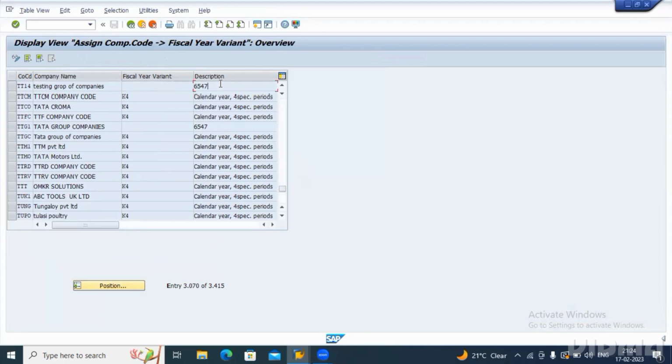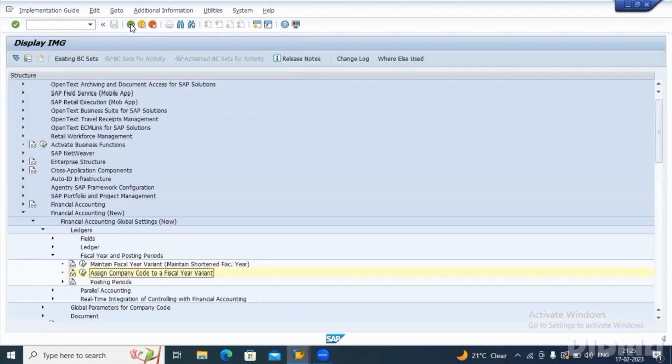So instead of taking the path, you can simply use the transaction code. If you take the path, you will understand where the particular field is coming from. But if you are not interested in taking all the path, simply use the transaction code, go there and do whatever you want. Not only for fiscal year variant, we have a transaction code for almost all the screens. For this, OB29 is the transaction code for fiscal year variant.